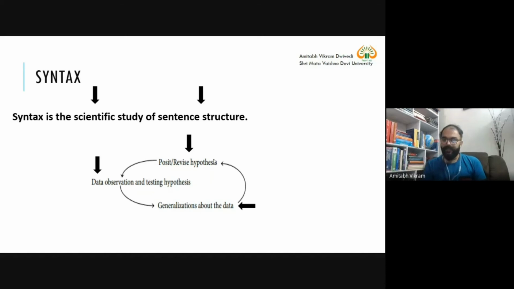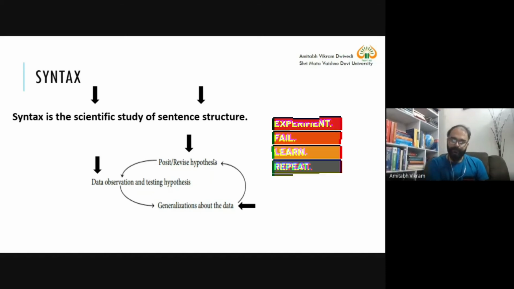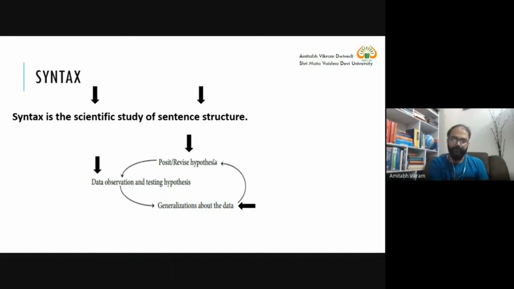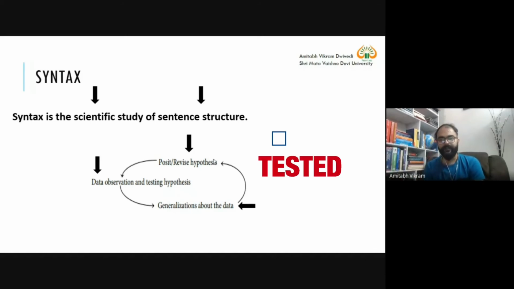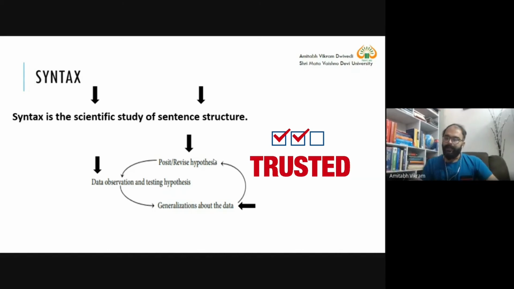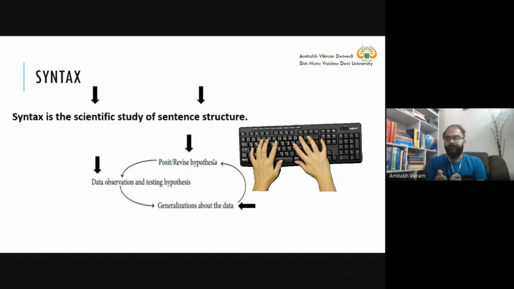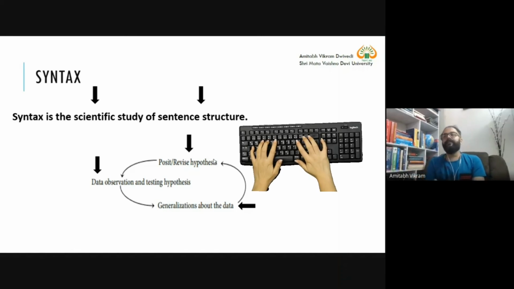Now I need to check whether this hypothesis is correct or not, that the language of WhatsApp is different from the language that we use in other spheres of life, though it is very commonsensical. So it is to be tested. There is a possibility that I might find one student who is also typing WhatsApp messages very formally.